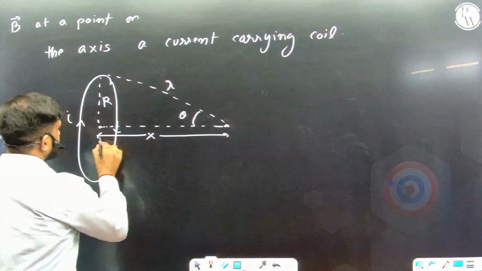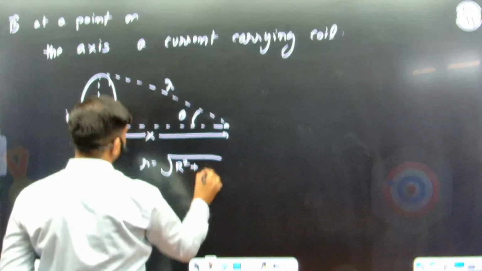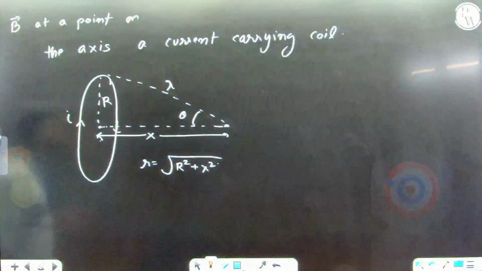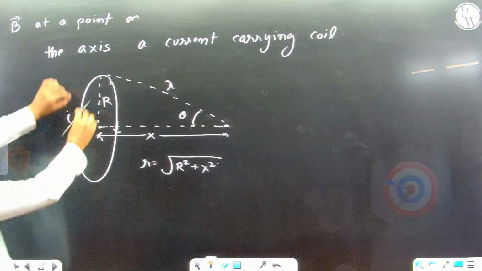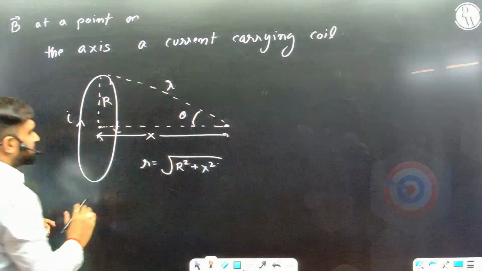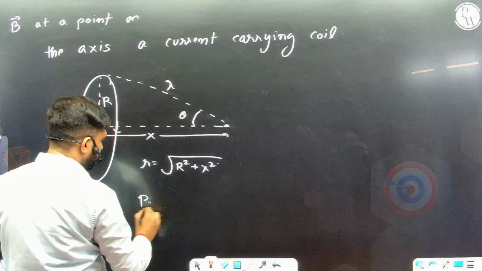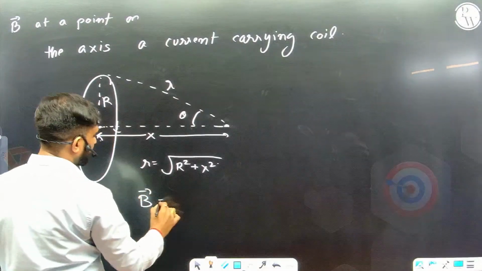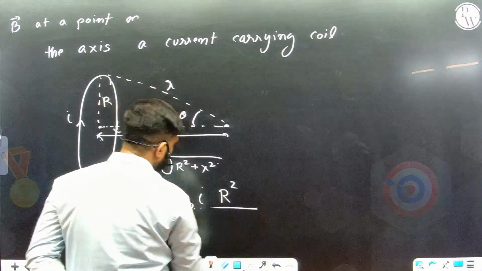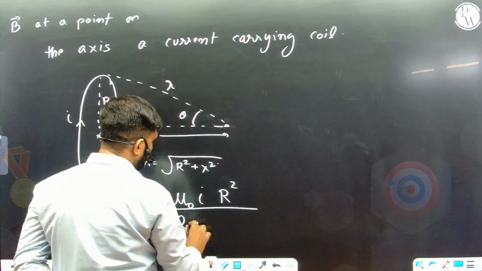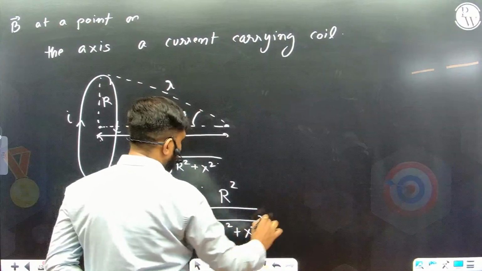The thing is, if I write this distance r, it will be under root of r square plus x square. So if you take an element and do the integration, you just need to take care of this distance and that component of magnetic field. For this we are not going to do the derivation, we don't have that much time, so I'll just write the formula: mu naught I r square over under root of r square plus x square, whole cube.